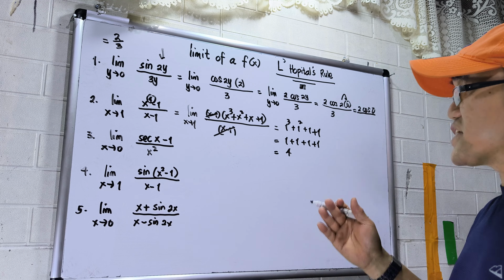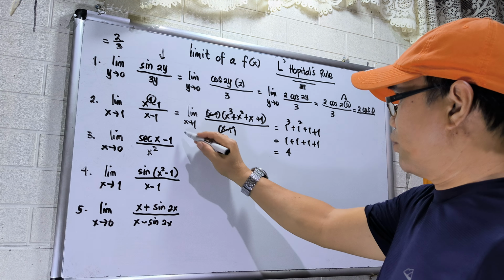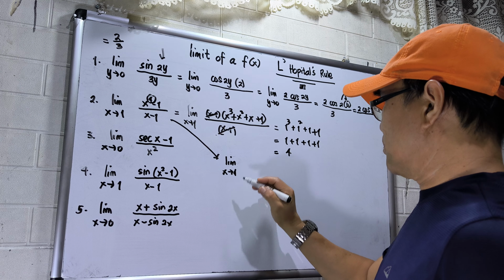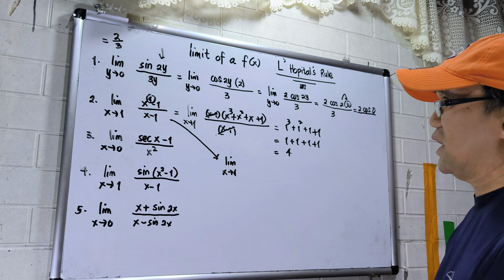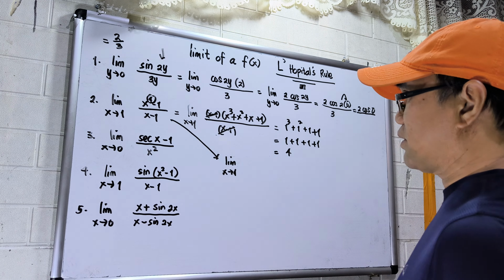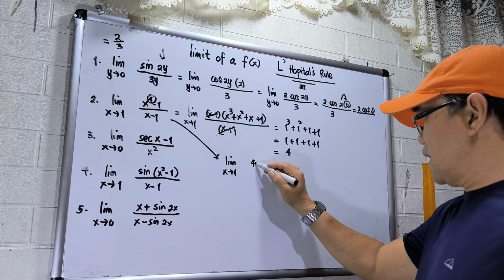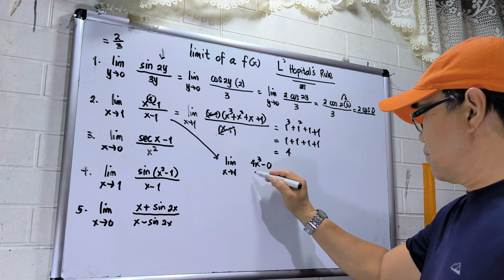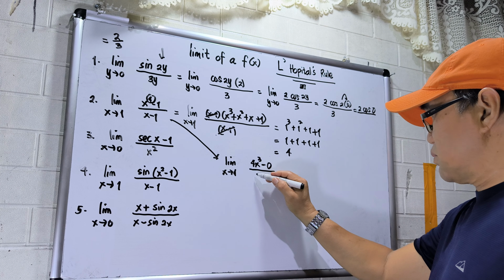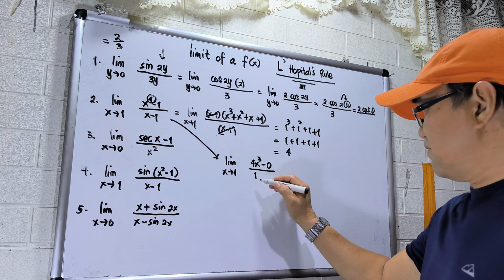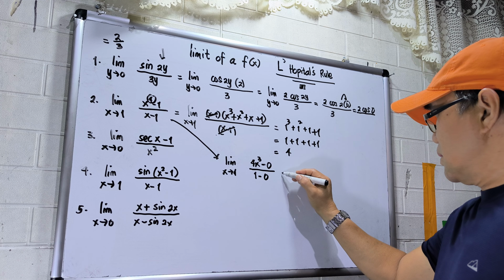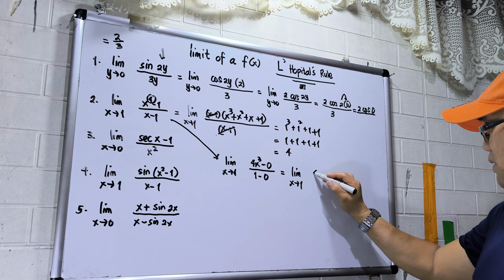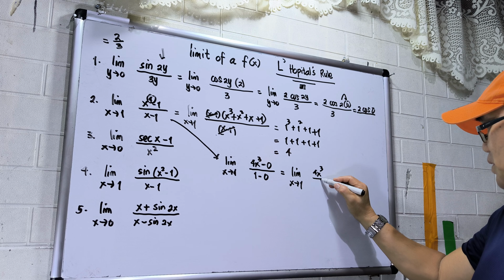Okay. Let us compare with L'Hopital's rule. So in L'Hopital's rule, this will be limit x approaches 1. Then differentiate the numerator and denominator. So the derivative of x to the fourth is 4x cubed. The derivative of 1, take note, this is minus, 0. Then the derivative of x will be 1, minus the derivative of 1, that will be 0. So this will be limit x approaches 1 of 4x cubed over 1.